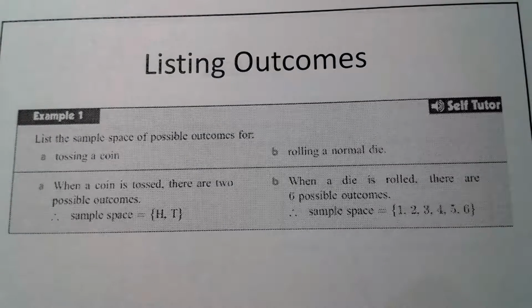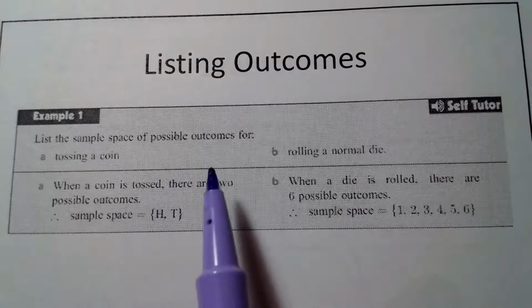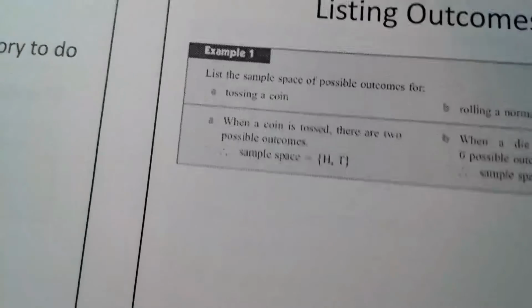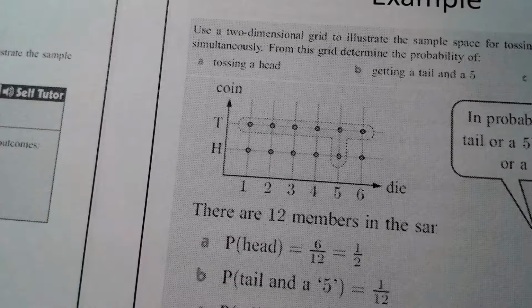But this says here, list the sample space of possible outcomes for A, tossing a coin. Well, when you toss a coin, it's going to land on heads or tails, right? You get two choices, so your sample space has two elements, heads and tails. That's it. If you roll a normal die, again, there are 6 possible outcomes. It could be a 1, a 2, 3, 4, 5, or a 6. And so the sample space would consist of all of those elements, 1 through 6. Okay? You'll probably be asked that, believe it or not, at some point.